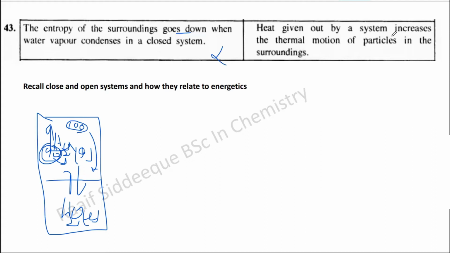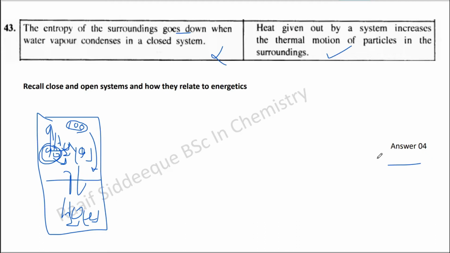Heat given out by a system increases the thermal motion of particles in the surrounding. This is one of the conditions that is also happening here. So this is true. The answer is 4. But I want to elaborate some more about this entropy concept just to be sure.